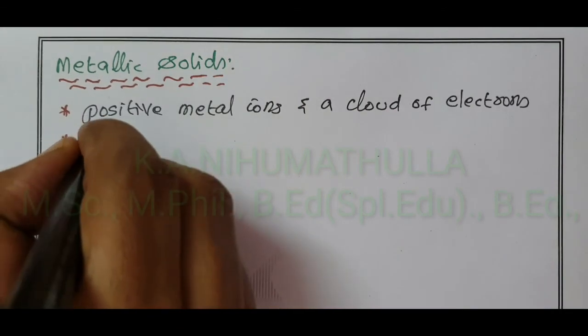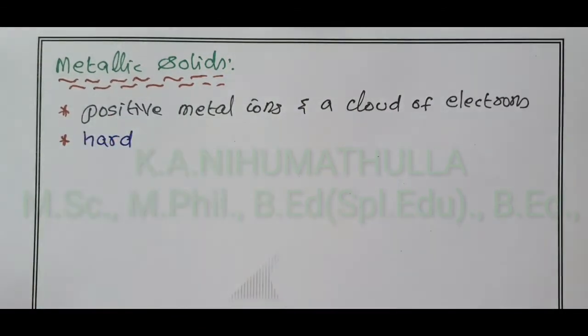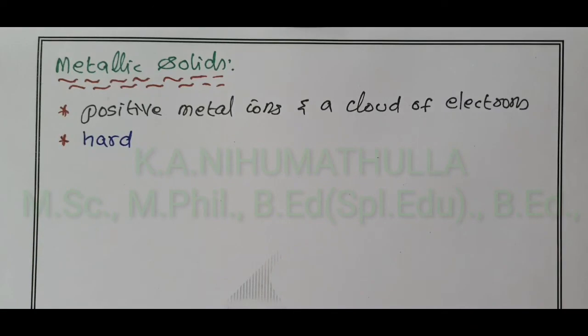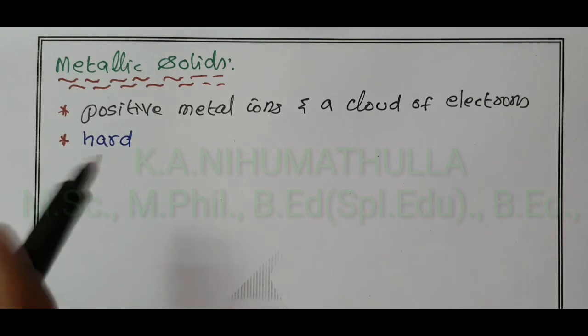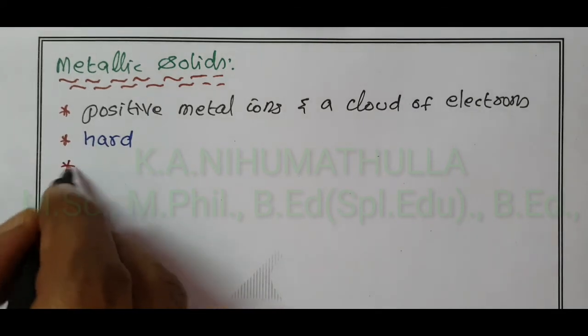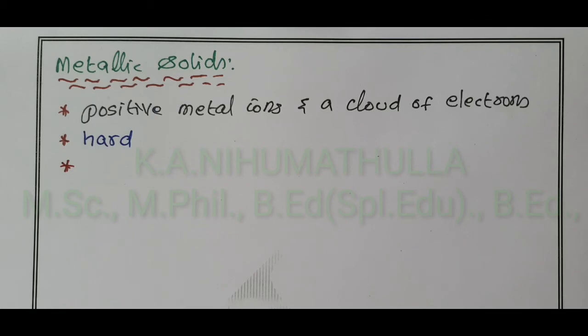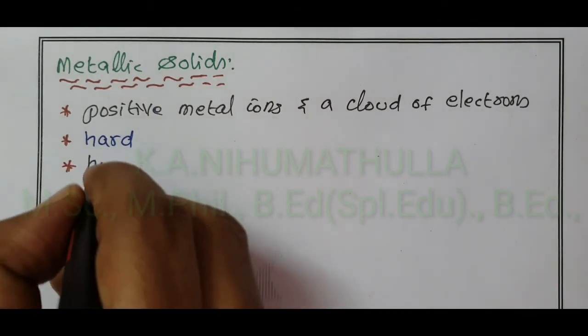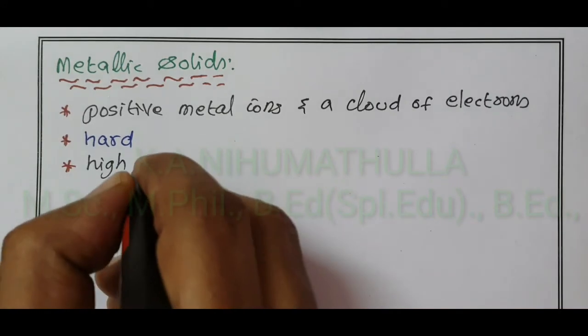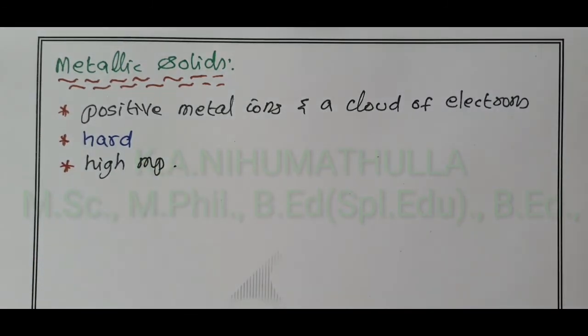All the metallic solids are hard because the plus ion is surrounded by minus electrons and their force of attraction is very high. Because they are hard, they have a high melting point.